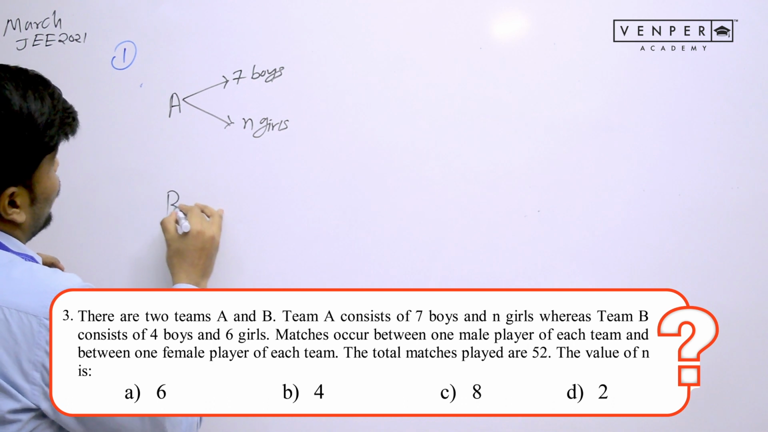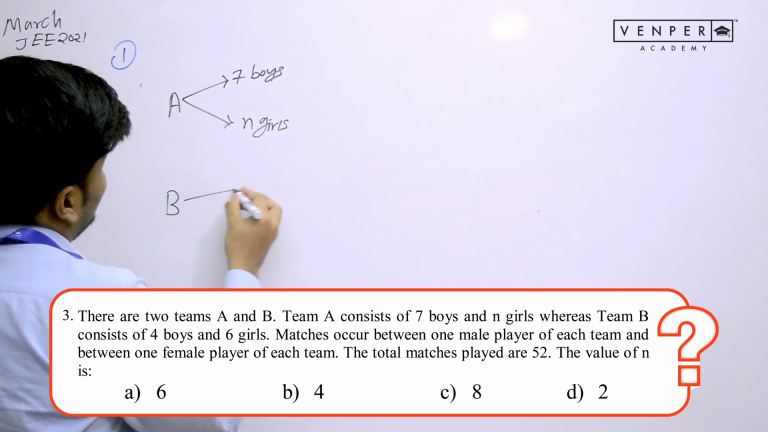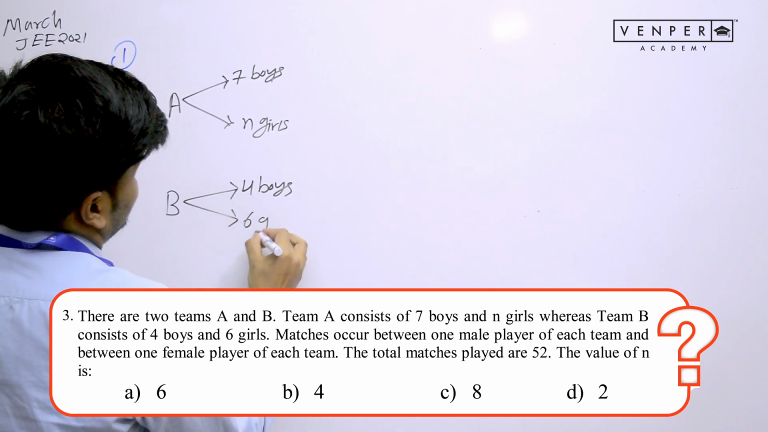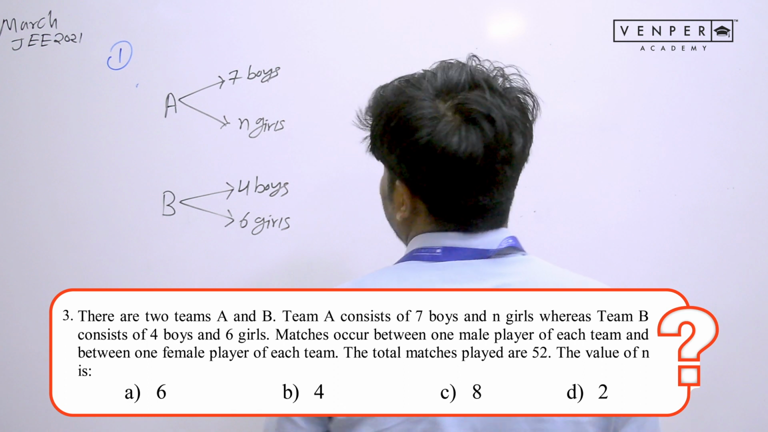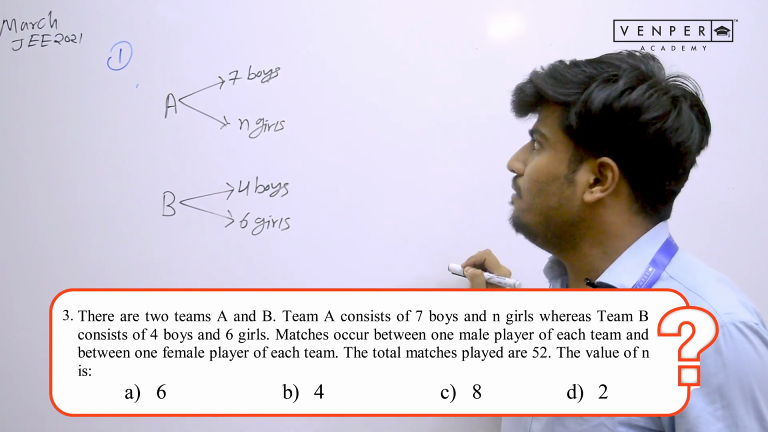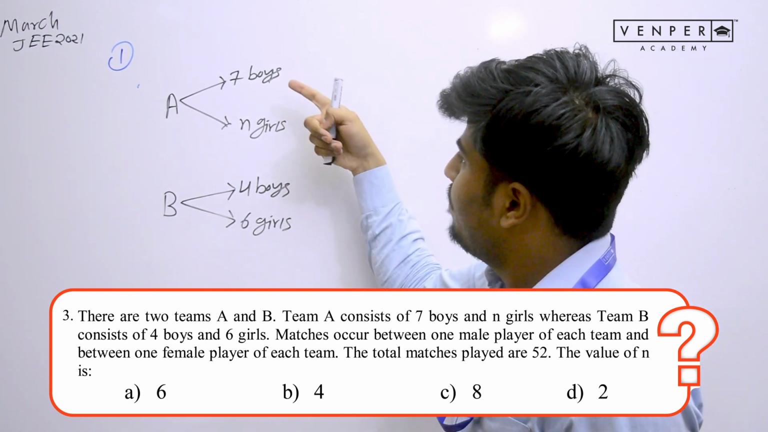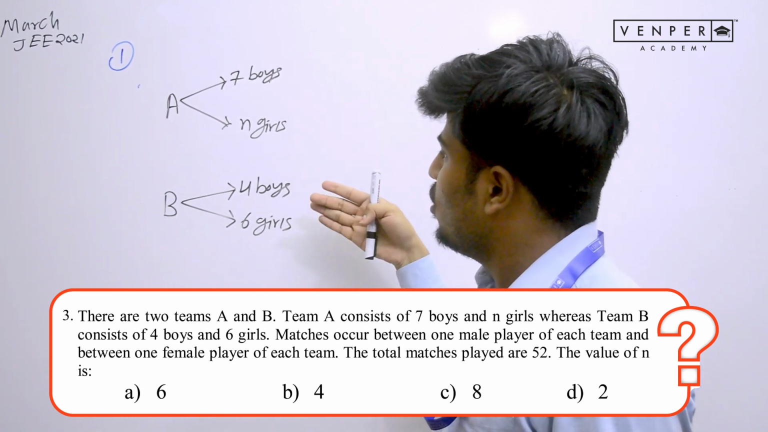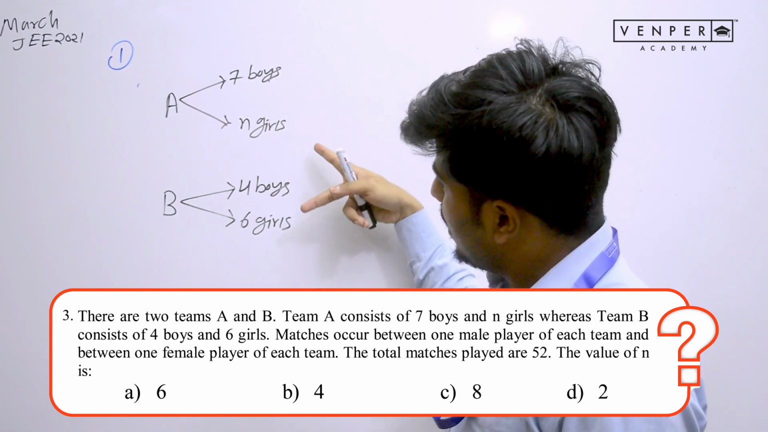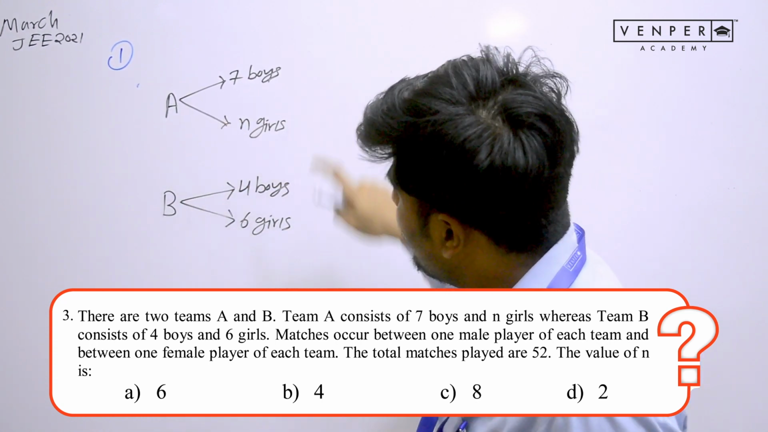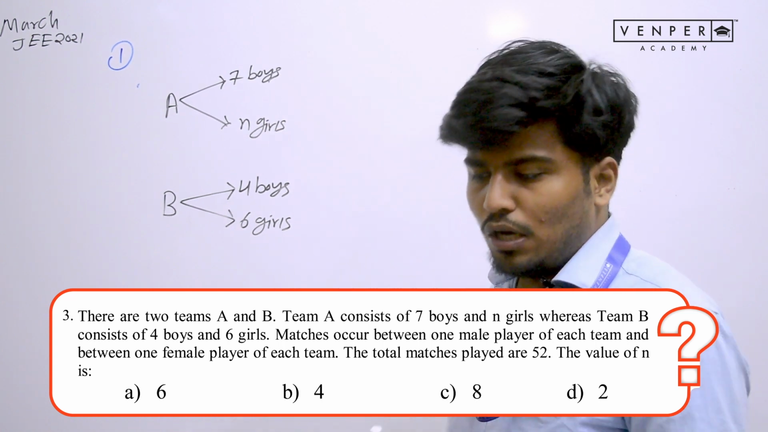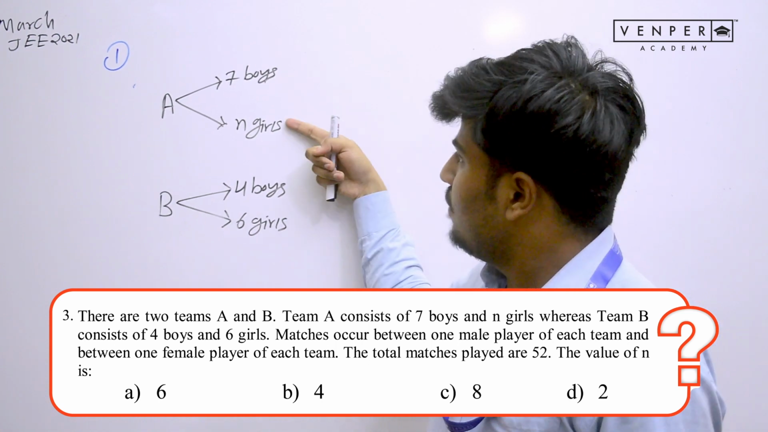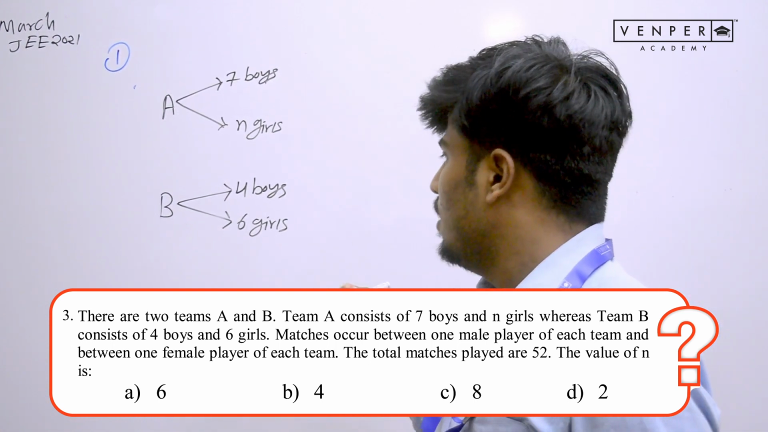For that, they have given some more information. We have one more team, team B. In team B, we have 4 boys and 6 girls. If you read the next line of the question, it says matches occur between one male of team A and one male of team B, meaning one boy of team A and one boy of team B. Similarly, matches occur between one girl of team A and one girl of team B. So this is how the matches are taking place: 1-to-1 matches. One boy of team A, one boy of team B. One girl from team A, one girl from team B. This is the type of matches that will take place.